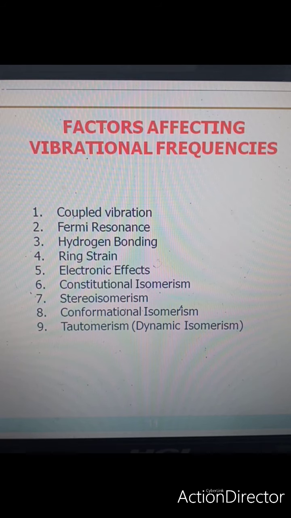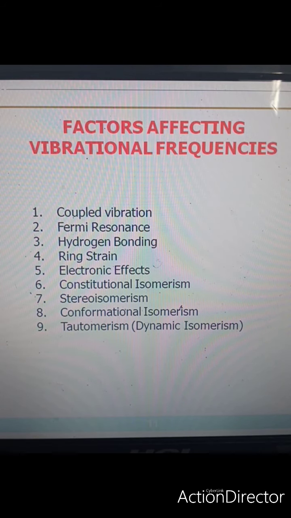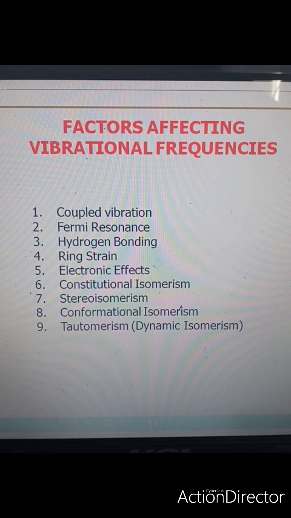We will now discuss various factors which are affecting the vibrational frequencies, because the band positions and the intensities are affected. There are many factors like coupled interactions, Fermi resonance, hydrogen bonding, ring strain, and electronic effects like inductive effect, mesomeric effect, and so on. Constitutional isomerism, even stereoisomerism, and tautomerism are also responsible. So we'll be discussing a few of them. First I will talk about the coupled interactions.